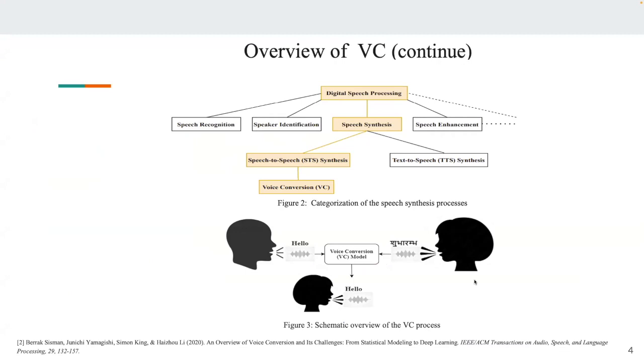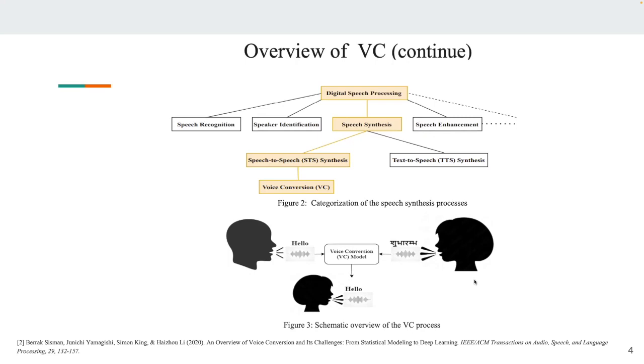Now, we are mostly aware of the text-to-speech synthesis processes. In text-to-speech synthesis, we have the textual transcript, and we have a model that is trained for generating audible speech from the textual transcript. Voice conversion is a specific type of speech synthesis process that comes under the paradigm of speech-to-speech synthesis. That means here the input is not a textual transcript, rather it is audible speech, and the output is also audible speech. Now, how does this voice conversion take place?